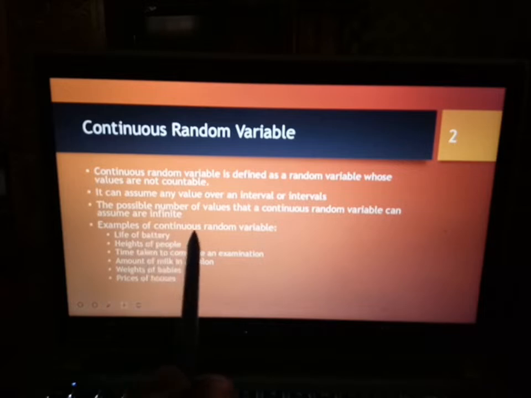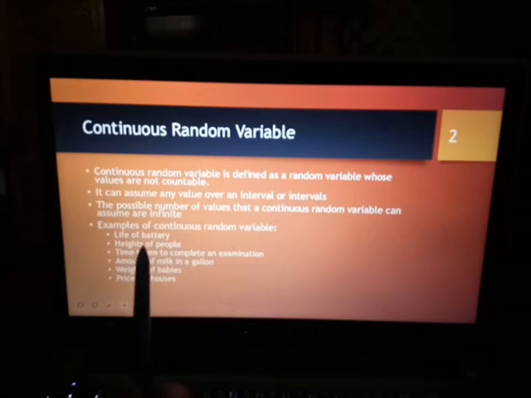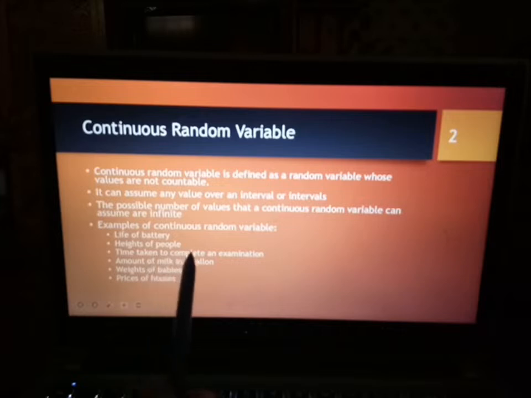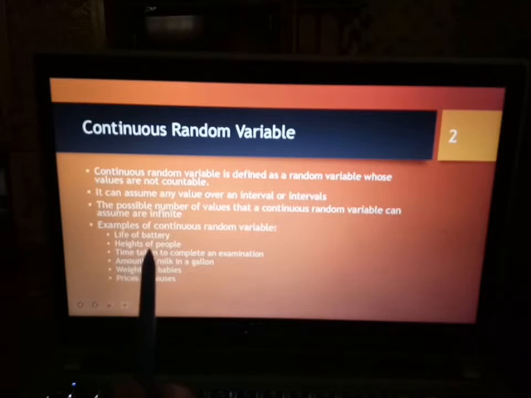Examples of continuous random variables are life of battery, heights of people which can take decimal numbers, time taken to complete an examination, contohnya pukul 5.20 and 4 saat. So that is infinite or uncountable data.